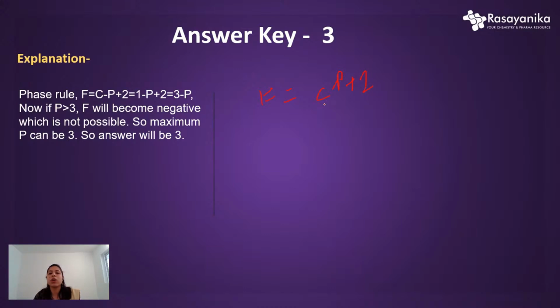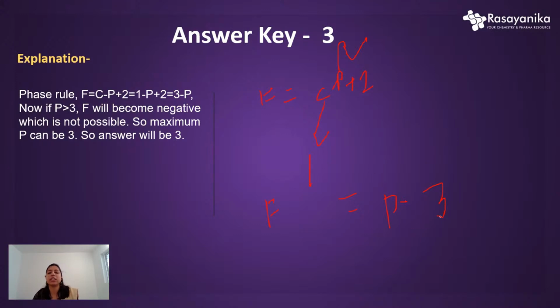Here C is given to you, that is 1, plus 2, and you don't know P, which is what you have been asked. If we put 1 and 2, that is 3, so we get F equals 3 minus P.